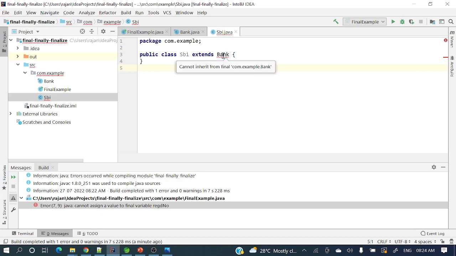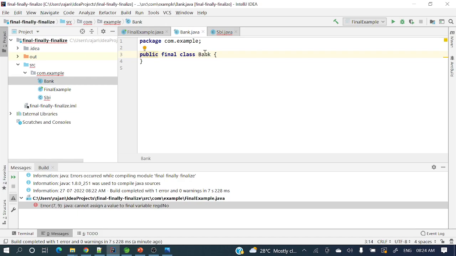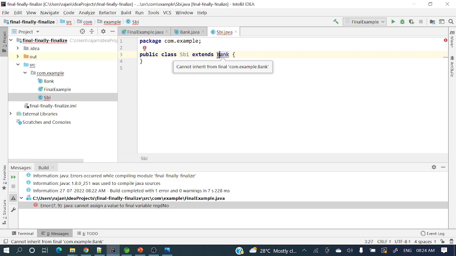What it is saying, cannot inherit from final com.example.bank. So if a class is final, like here Bank, then we cannot extend from that class. If you see, I am extending from Bank. So what error is it showing? Cannot inherit from final com.example.bank.